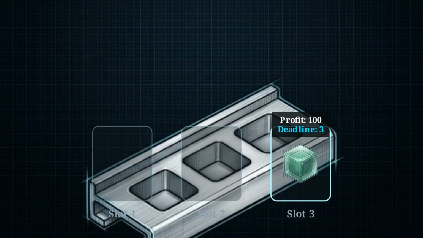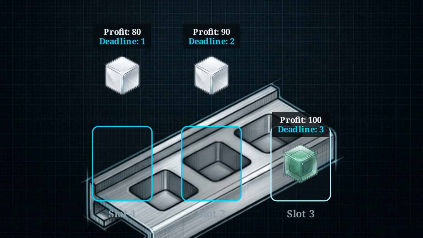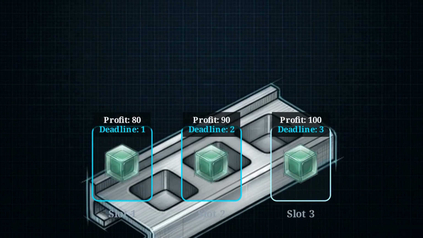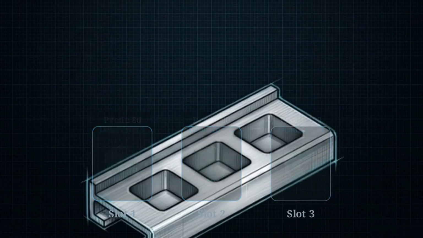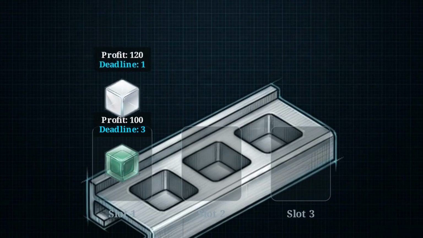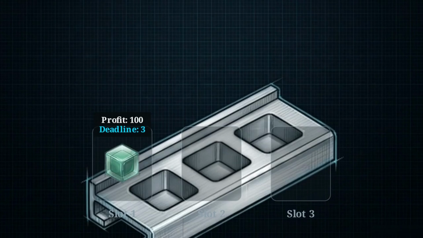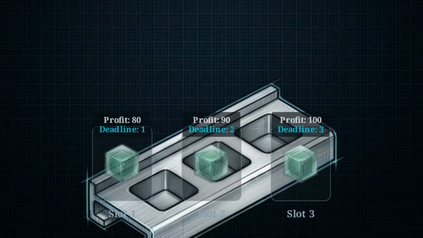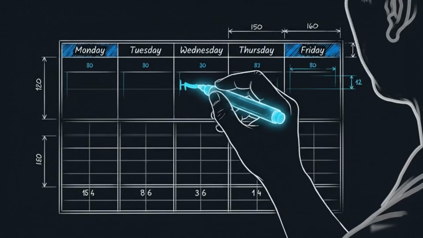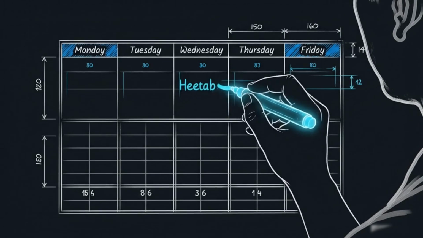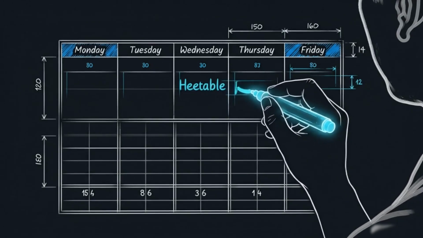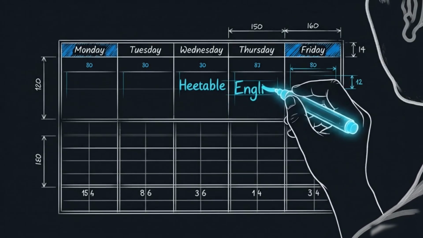case, slot 3. By deferring flexible jobs to the end of their window, we preserve the earlier slots for jobs with tighter, more immediate deadlines. If we had used slot 1 for a job that could have waited until slot 3, we would have unnecessarily blocked a job that only could have fit in that first slot. This deferral maximizes the available surface area of our timeline, allowing us to fit more high-value work into the schedule.